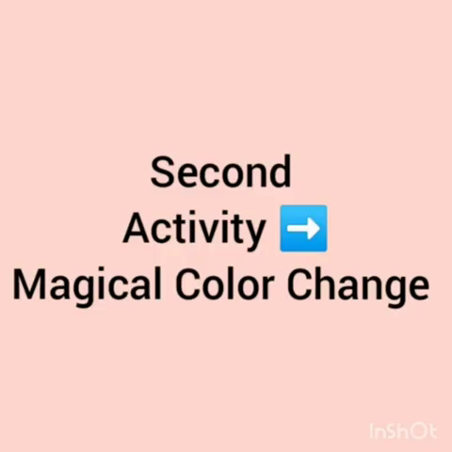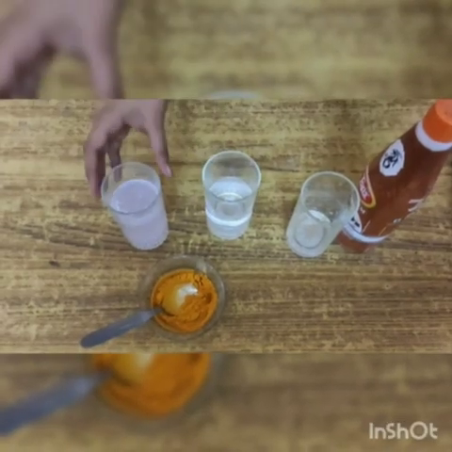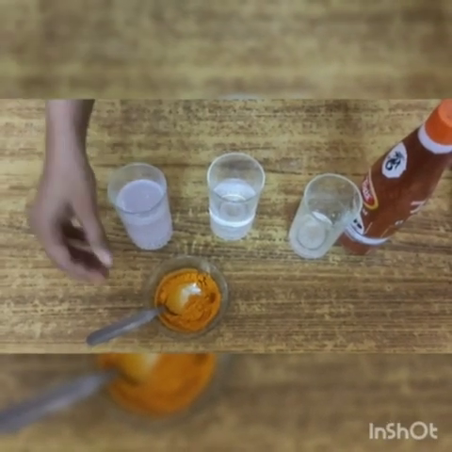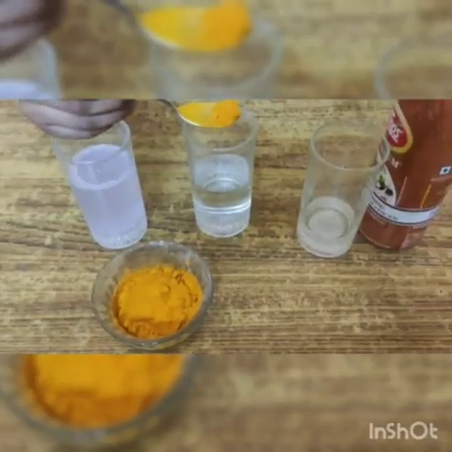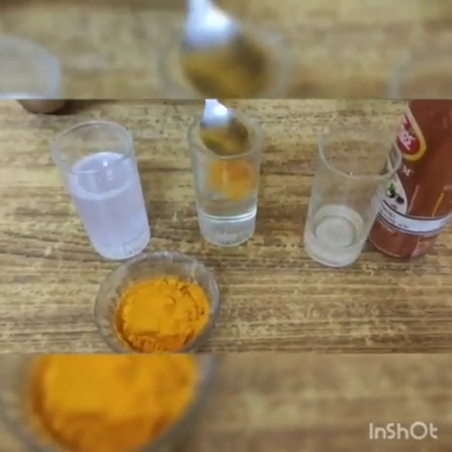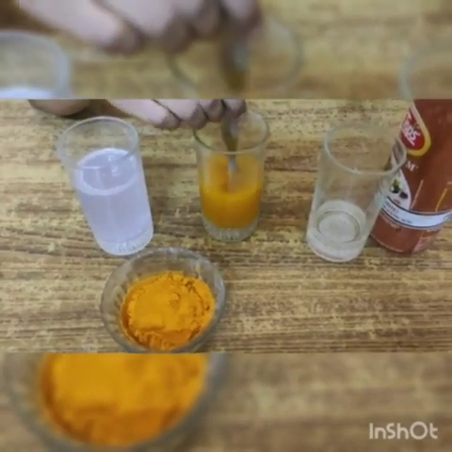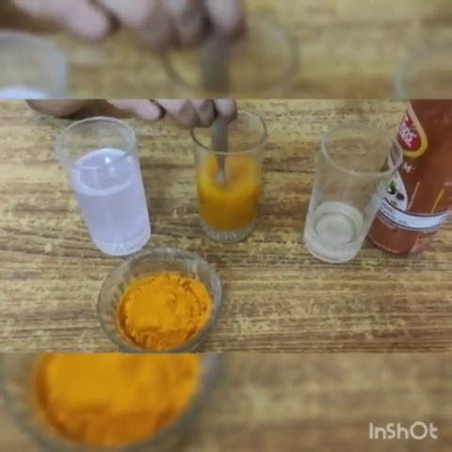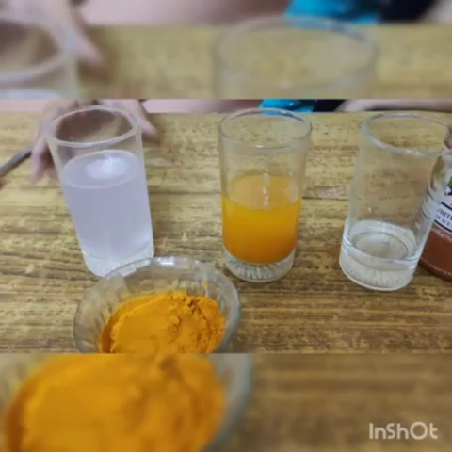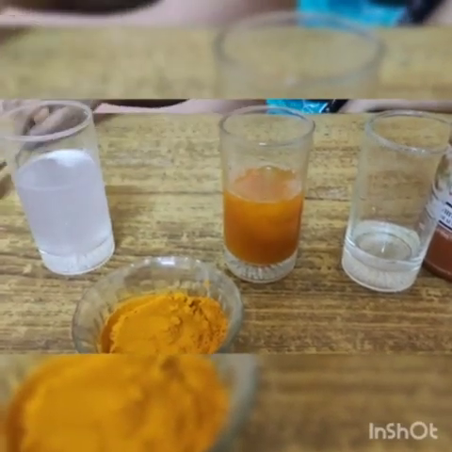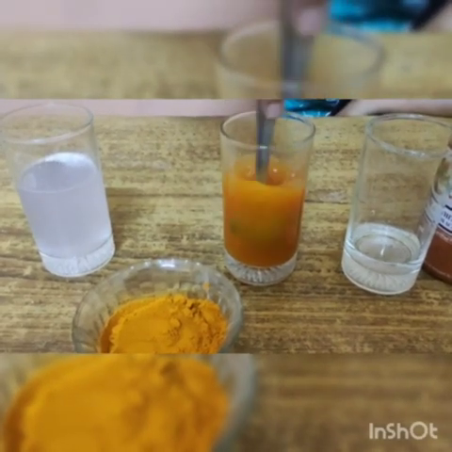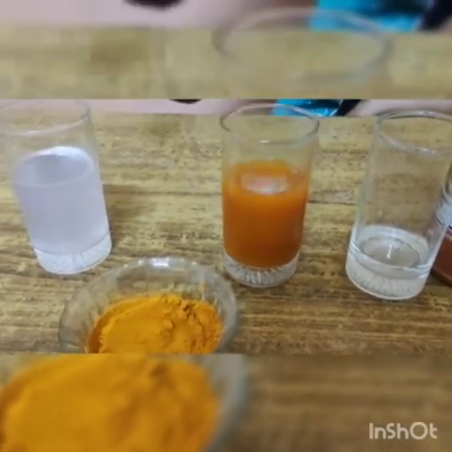The second activity is magical color change. Here we need a glass of water, vinegar, soap solution and turmeric. First, in a glass of water, add some turmeric and stir it nicely. A yellow color solution is ready. Now, we will add soap solution to the yellow solution. Watch carefully what is happening. We will see the solution is becoming red.